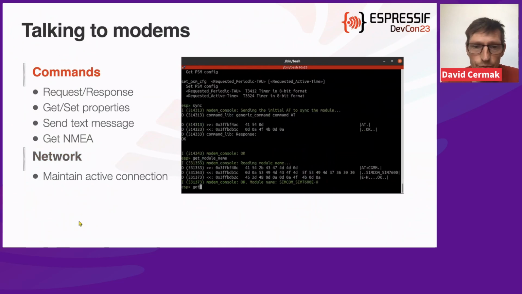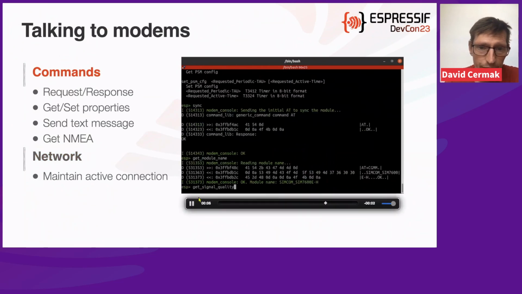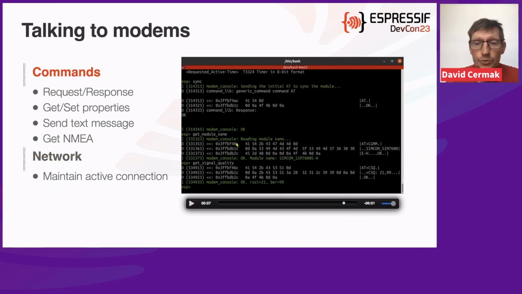Now let's look at the commands. So I think we all know that basically we communicate with those AT commands. AT supposedly means attention. So we say, well, attention please, an important command is about to happen, and the other party just responds with OK.